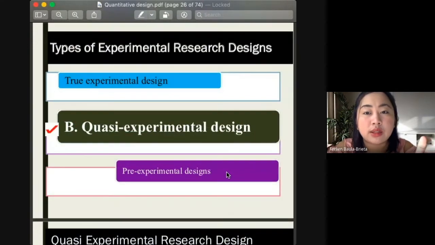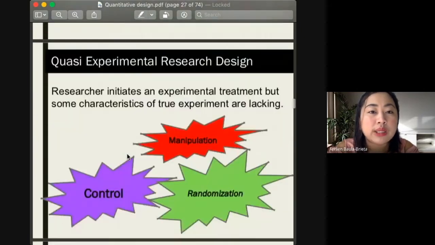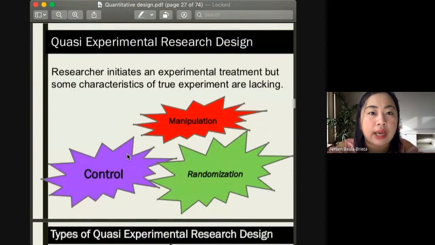For the second type of our experimental design, we have the quasi-experimental design. So in the quasi-experimental design class, the researcher initiates an experimental treatment, but it lacks one characteristic.